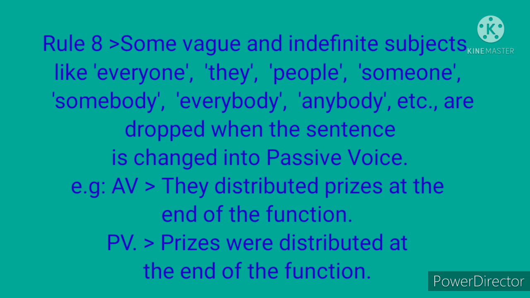Prizes were distributed at the end of the function. The subject they should be changed into by them in the passive voice, but here it is not changed like that. It is dropped because it is a vague and indefinite subject. So the answer is prizes were distributed at the end of the function. This is the passive voice sentence.